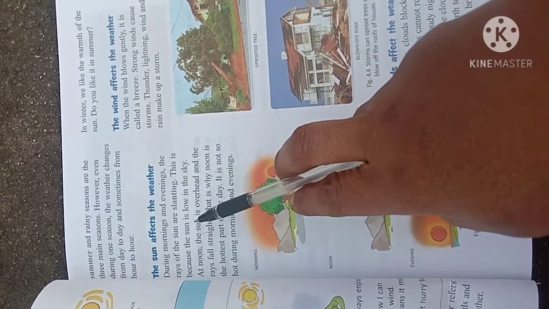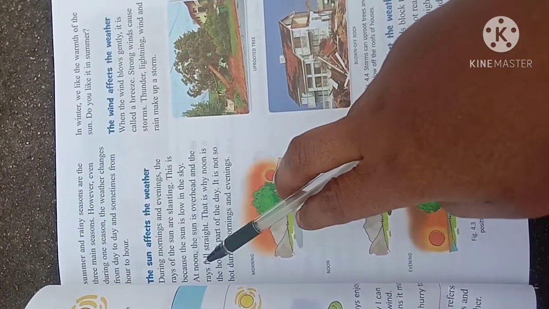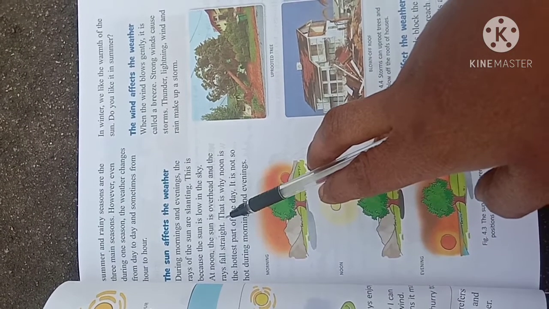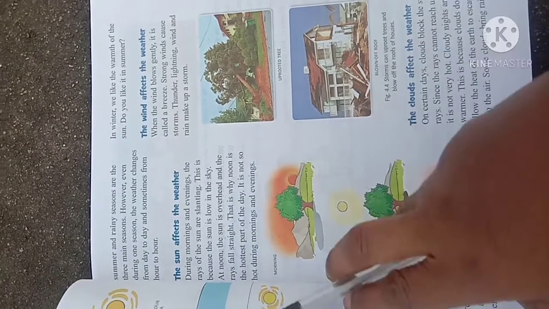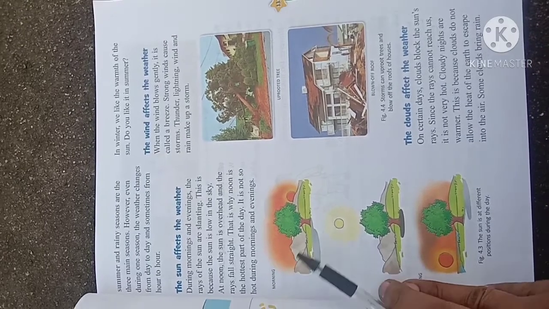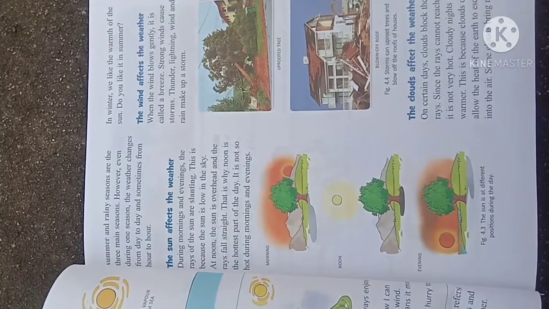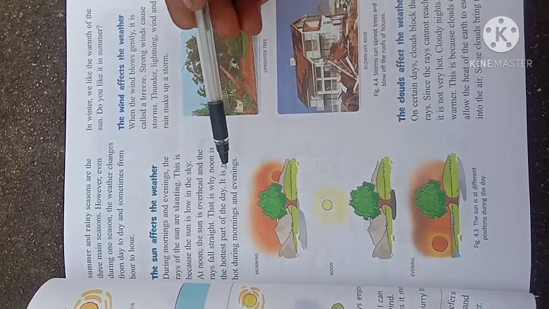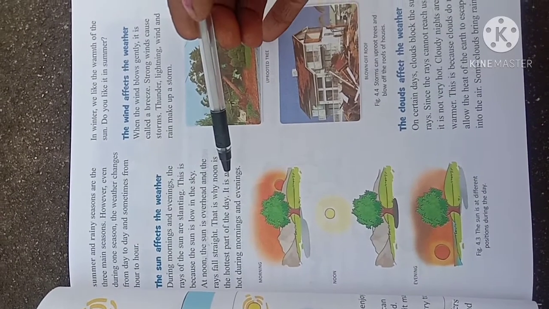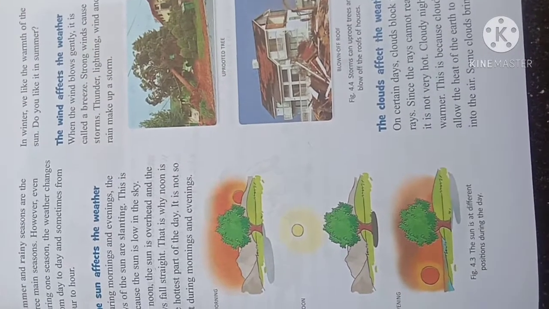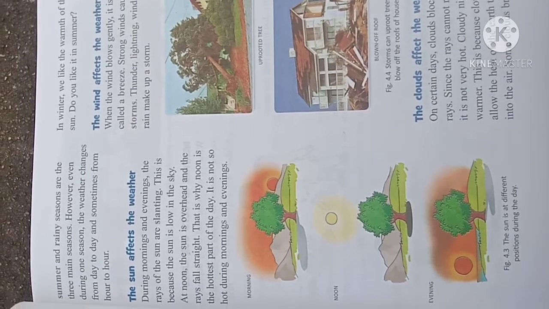This is because the sun is low in the sky. At noon, the sun is overhead and the rays fall straight. That is why noon is the hottest part of the day. It is not so hot during morning and evening. In the morning and evening it is very cool because the rays are slanting. But at noon time the sun is over our head. That is why it is very hot.